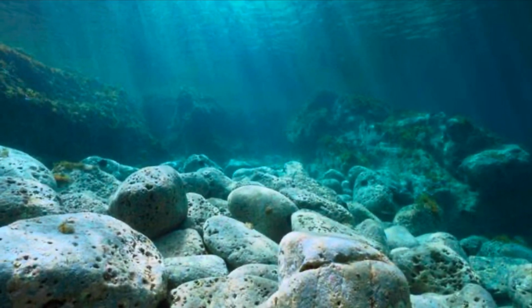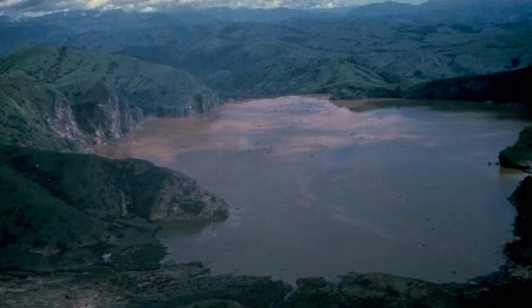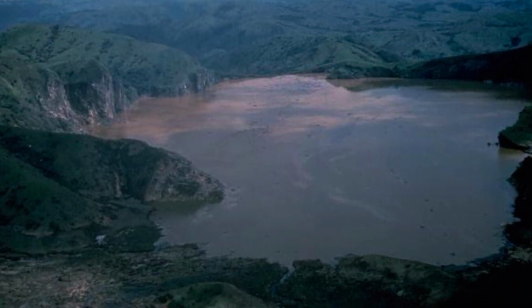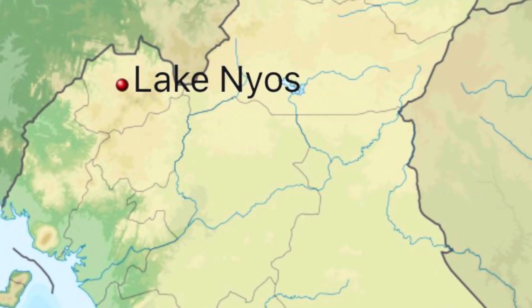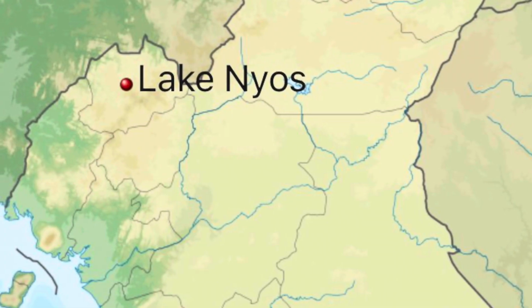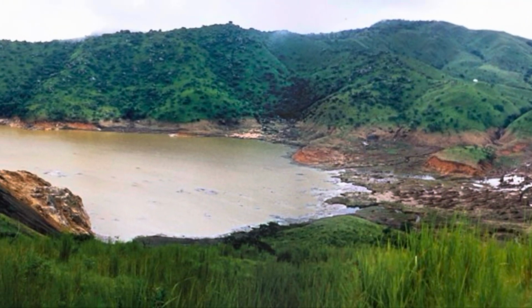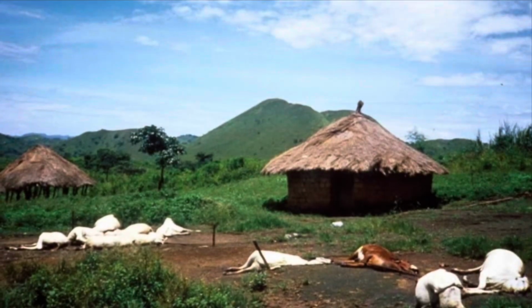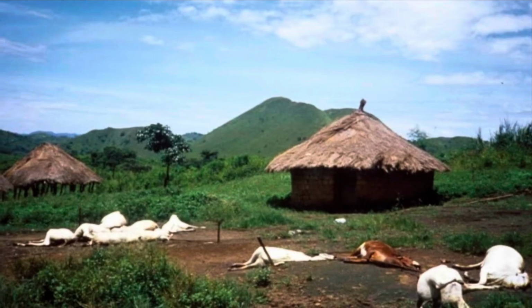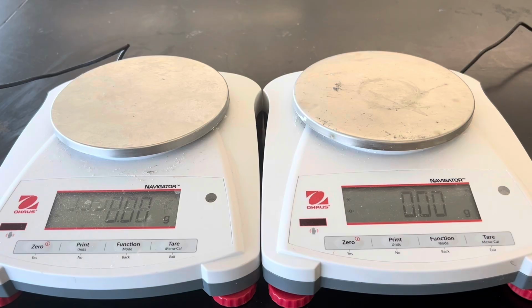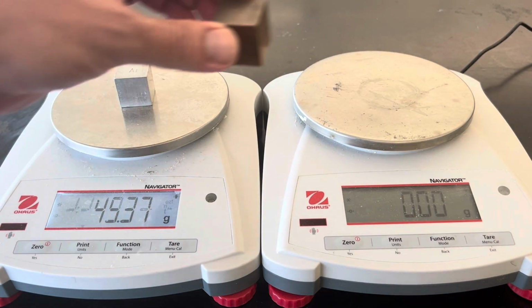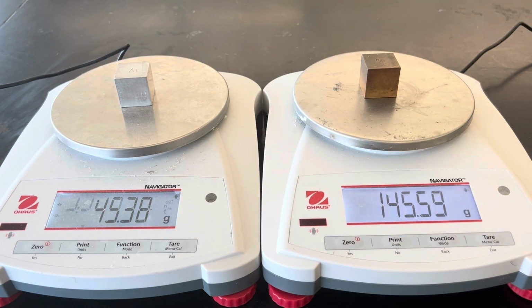In 1986, Lake Nyos in northwestern Cameroon suddenly released hundreds of thousands of tons of carbon dioxide into the atmosphere. Because carbon dioxide is more dense than air, the cloud of carbon dioxide stayed close to the ground, suffocating and killing 1,746 people and countless other living creatures. This loss of life would not have happened if carbon dioxide was less dense than air, which leads to a couple of questions. What makes one substance more dense than another? And what factors might play into the observed density of a substance?